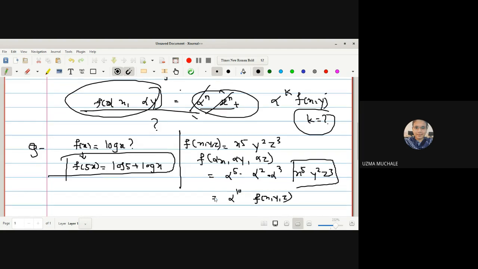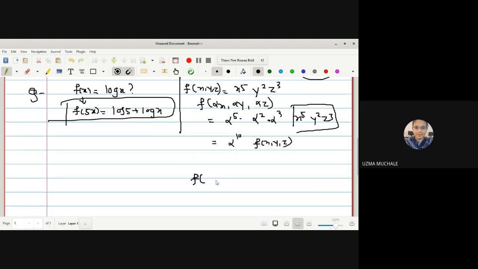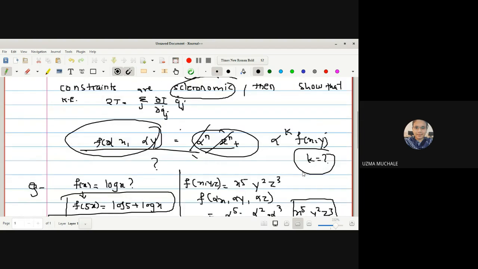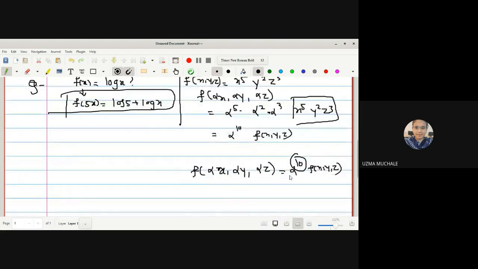Is it correct? So you get f of alpha x, alpha y, alpha z is equal to alpha raised to 10 f of x, y, z. Instead of saying for some k, we have the value of k as 10. Correct? So this kind of function, if it satisfies this condition, is called homogeneous.